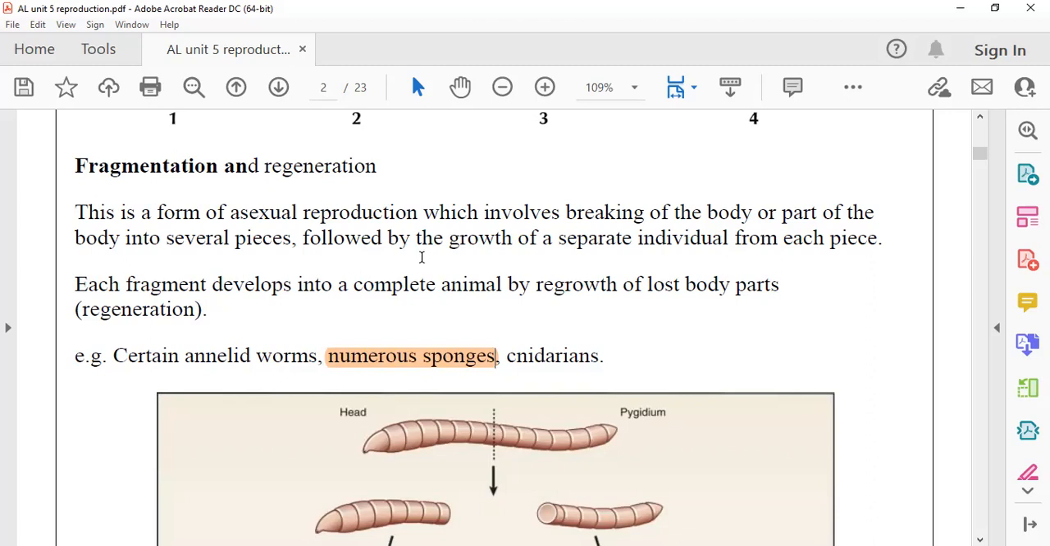Third, it is cnidarians. Cnidarians can do fragmentation. Hydra can do fragmentation. Sea anemone can do fragmentation. In Hydra and sea anemone-like animals, the major reproduction method is asexual. Primitive animals, very early animals. Sponges were the first group of multicellular animals born in this world. In unit number 3, in the very beginning, when you were learning history, you had that idea.